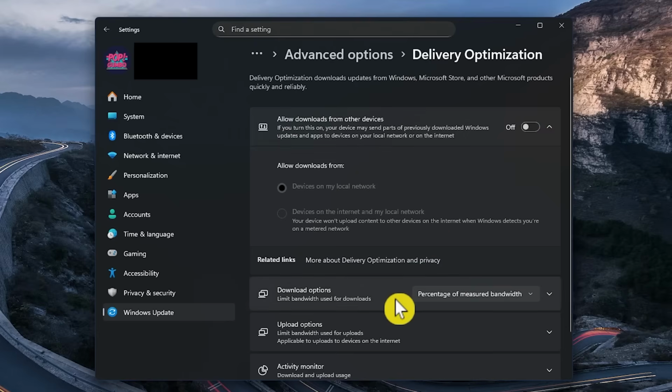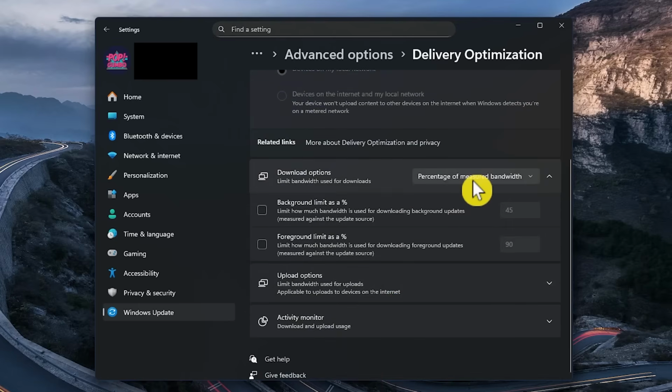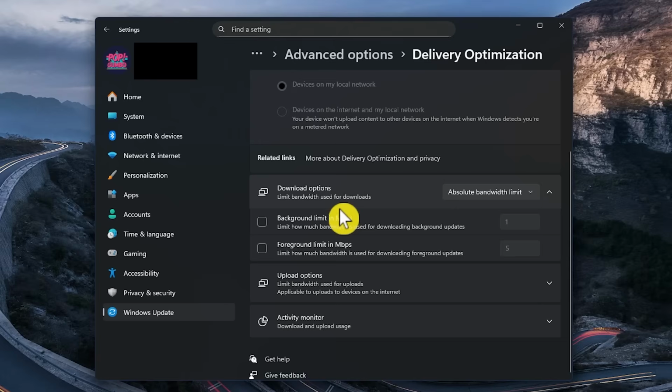Now to limit the download and upload bandwidth for Windows updates on your computer, go to Download Options. Here you have the choice when you click on the drop-down menu for absolute bandwidth limit or percentage of measured bandwidth. I prefer absolute bandwidth limit. If you choose this option, tick the two boxes below. You can change either the numbers here to whatever you want in megabits per second for downloading updates in the background and foreground. The defaults of 1 and 5 seem reasonable, so we'll leave them as they are.